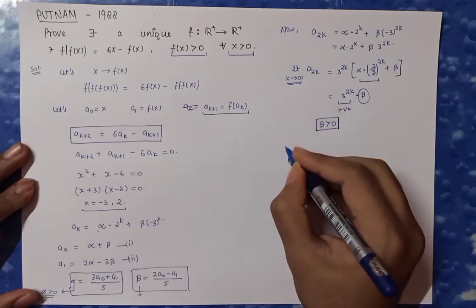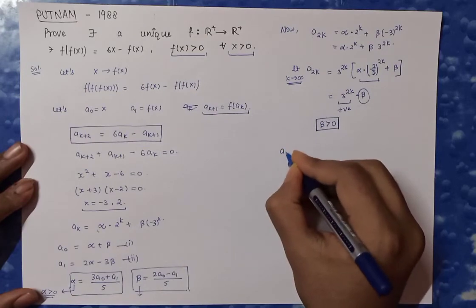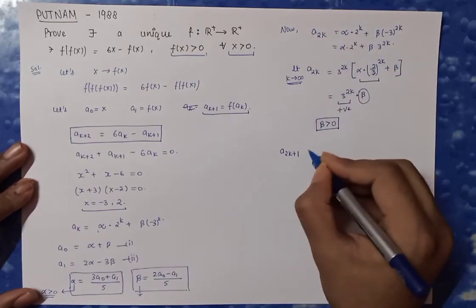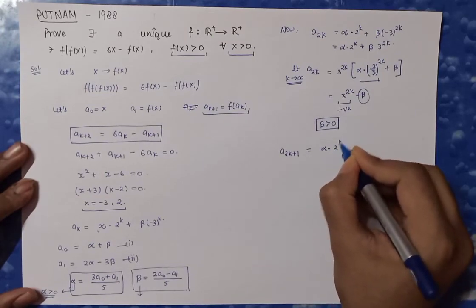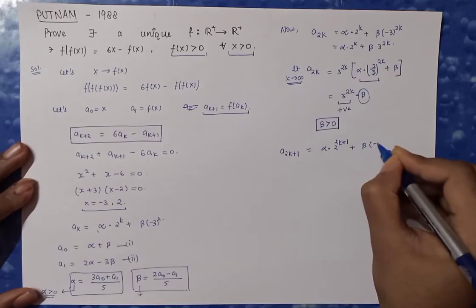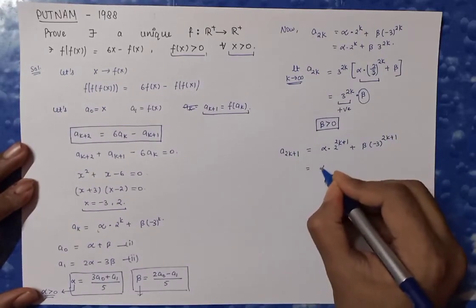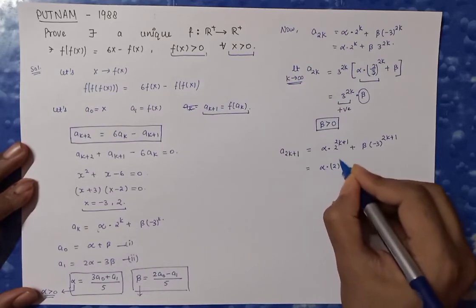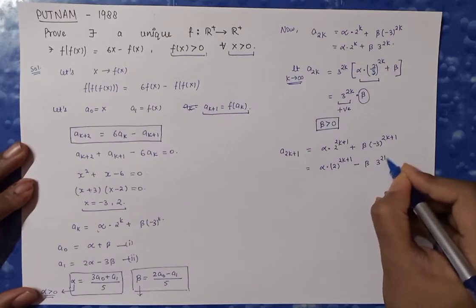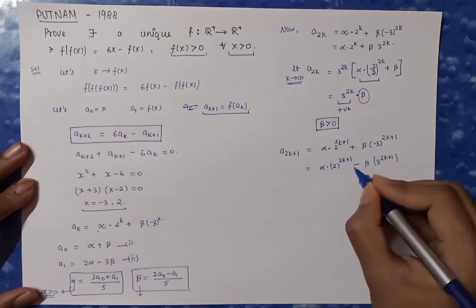Now if I substitute an odd number in place of k, likewise a2k plus 1. First I substituted an even number, now I am substituting an odd number. Then alpha times 2 raised to power 2k plus 1, plus beta times minus 3 raised to power 2k plus 1. Here I will get alpha into 2 raised to the power 2k plus 1 minus beta 3 raised to the power 2k plus 1. Since it is an odd number, therefore minus I can take outside.